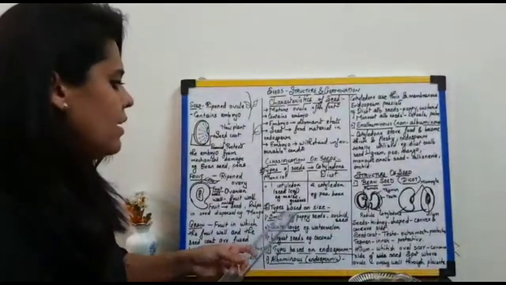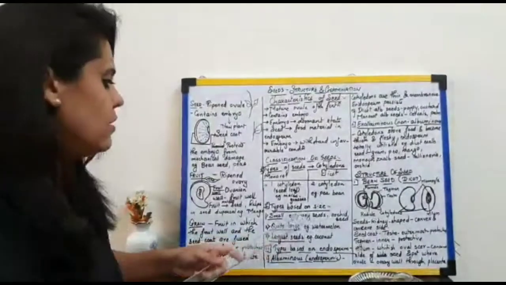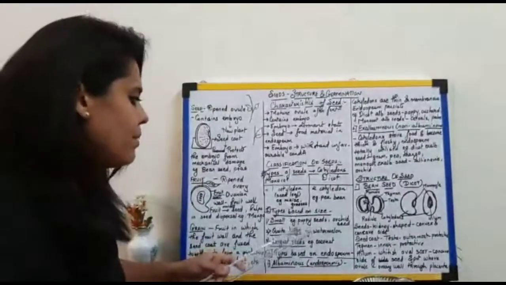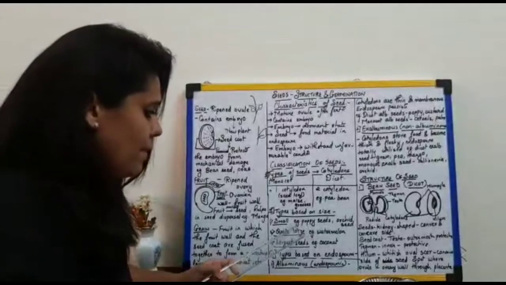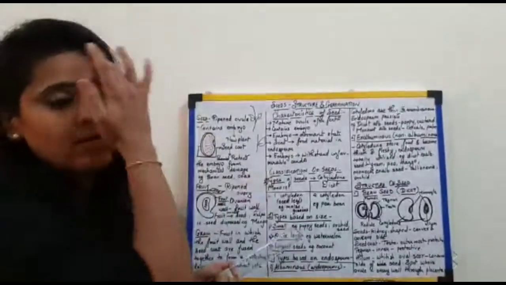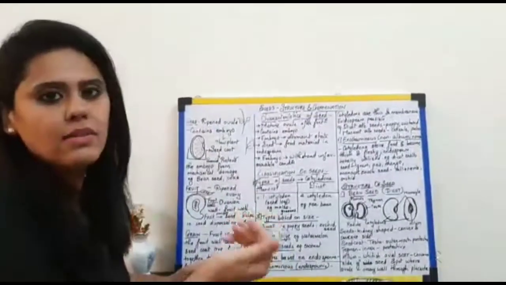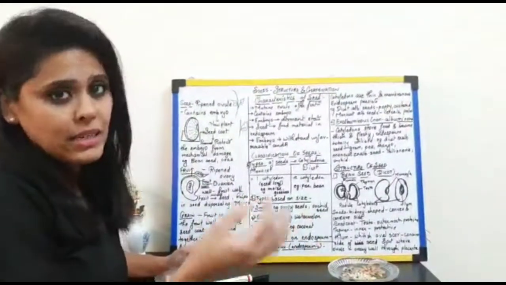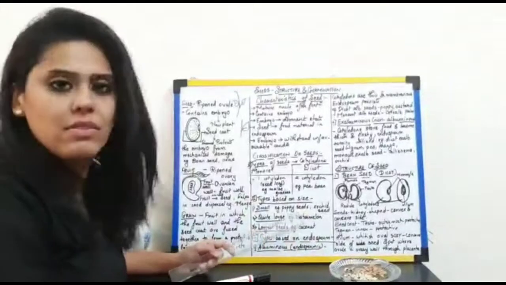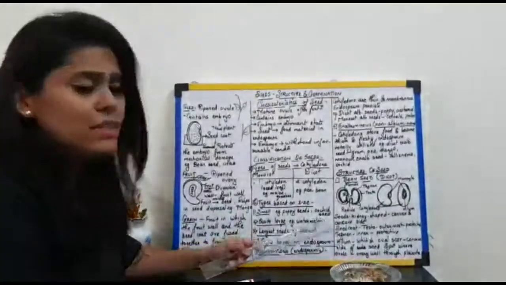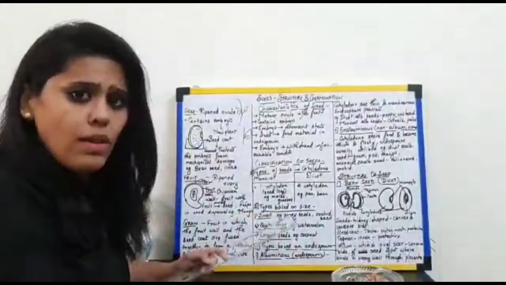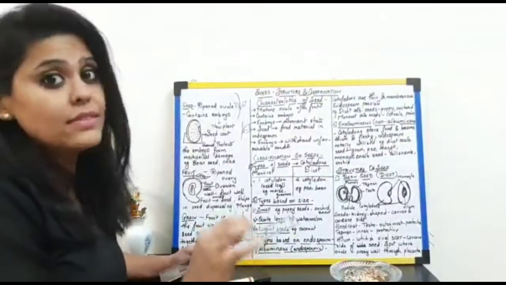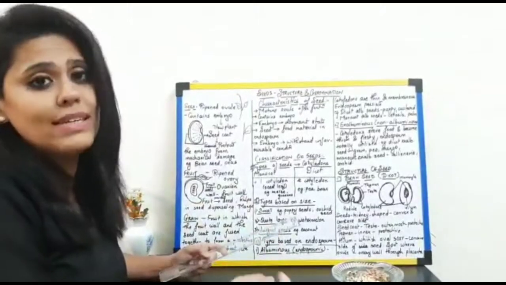The types of seeds based on their size. Now, the seeds can be small seeds, like for example poppy seeds. Now poppy seeds are very small in size. Poppy means khus khus. I don't know how many of you know about khus khus, but in English they are called poppy seeds, or even orchid seeds. Now they are that small that they cannot be visible by your naked eye. The seeds are that small in size.